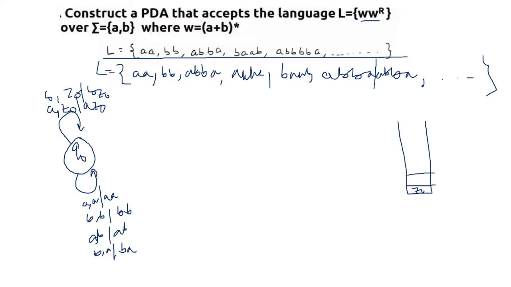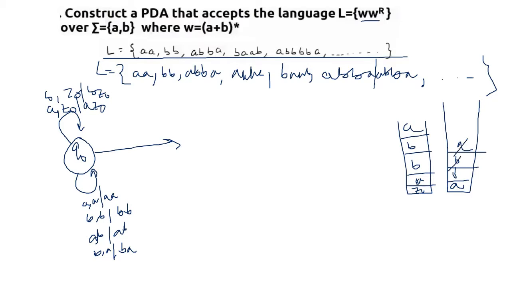So let's say that we are taking that particular example. Whenever we are getting a match and we are reaching the breaking point, we need to pop everything out. Until then, we are pushing it inside. So whenever we reach Q1, now we have A, B, B, A. Now we need to pop this out whenever we are getting a match. That means we need to apply the epsilon.